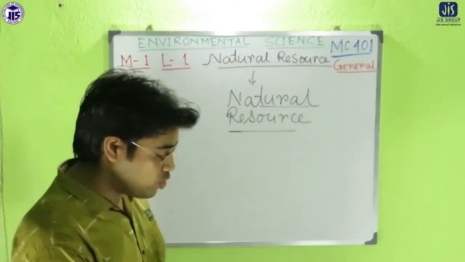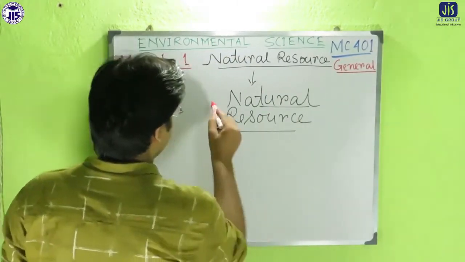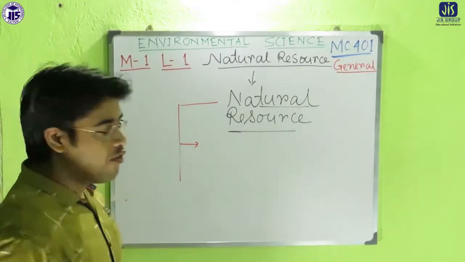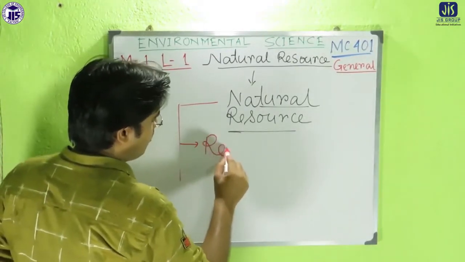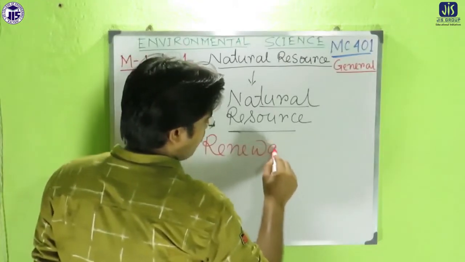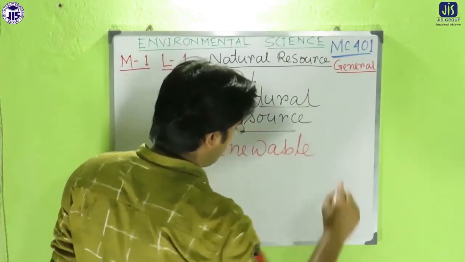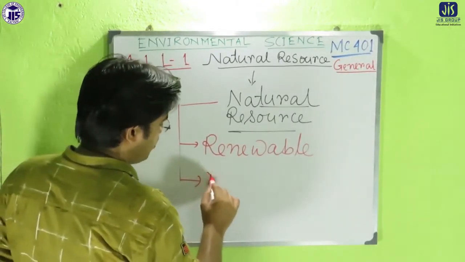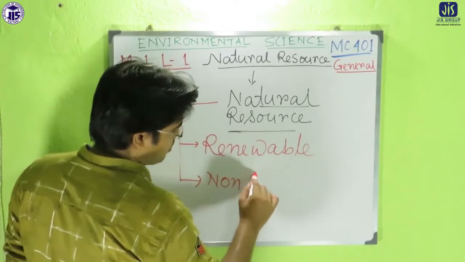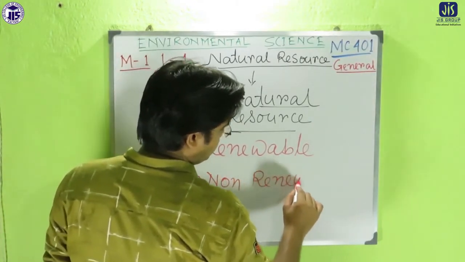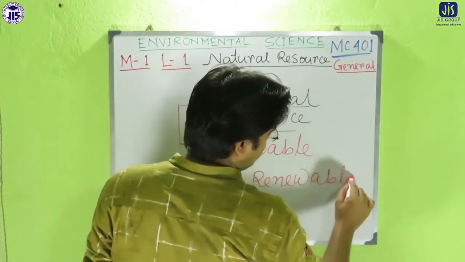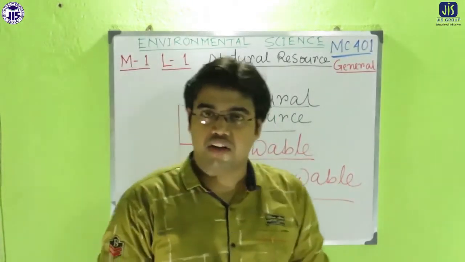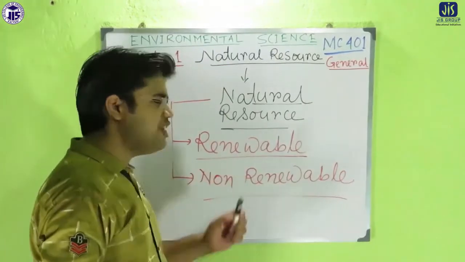So natural resource is classified in two ways. First of all, that is called renewable resource, and another type that is called non-renewable. So first one is the renewable resource and second one is the non-renewable resource. Now renewable resource.